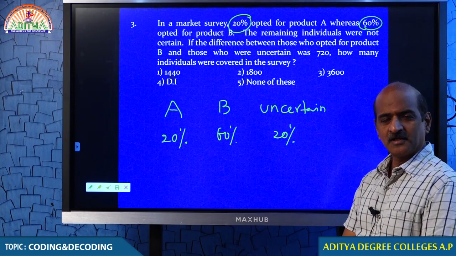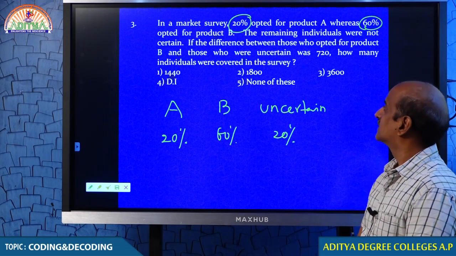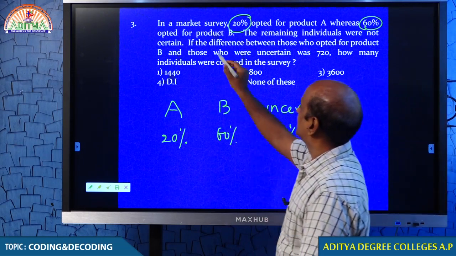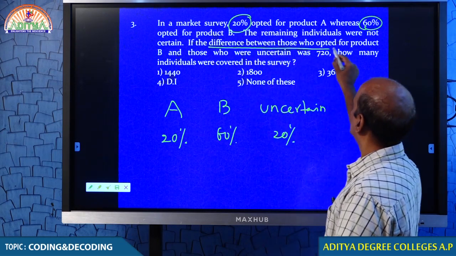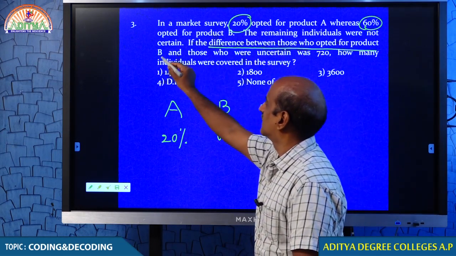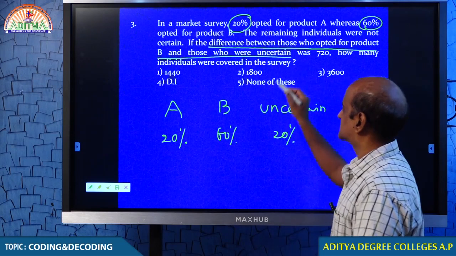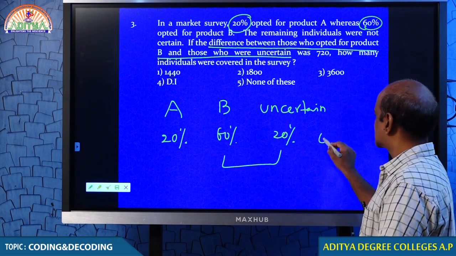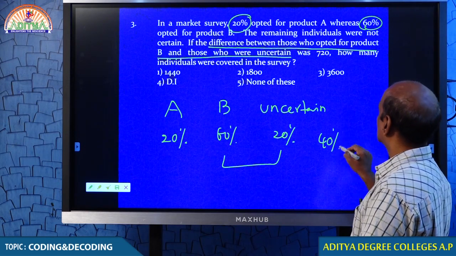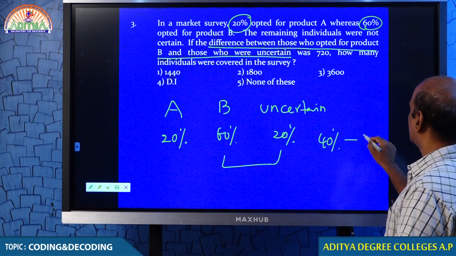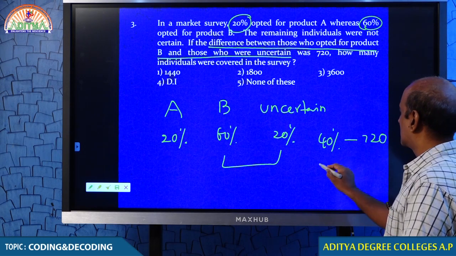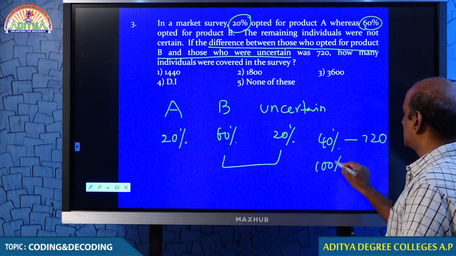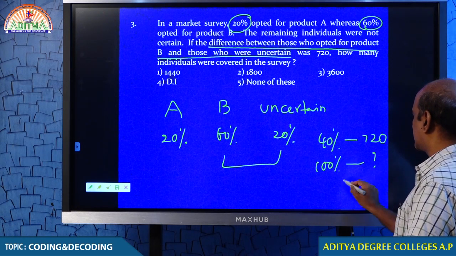Am I clear to you, my dear students? Right. Now just look at that. What is the difference between those who opted for product B and those who were uncertain? 60 minus 20, 40%. That 40% he gave you as 720. Now the question: how many people are covered in this survey? That is 1800.